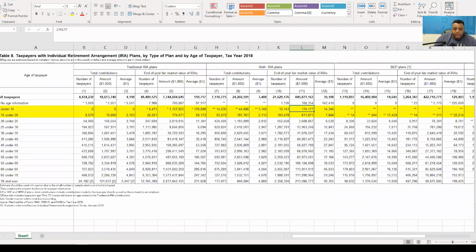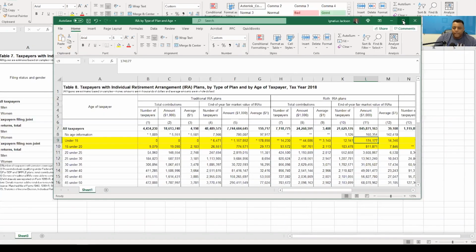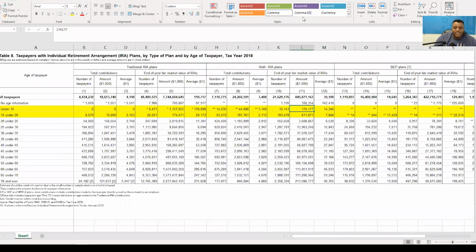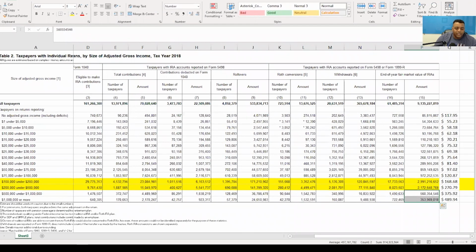Okay, let's see here. Do I have a statistic that shows us? You know what? I don't have one. I don't have statistics that show us exactly how many are sitting in there. But if you think that everybody over this amount basically has their money sitting in Roth IRAs, that would be obviously a fallacy. So I think it's pretty spread out throughout all these income brackets.